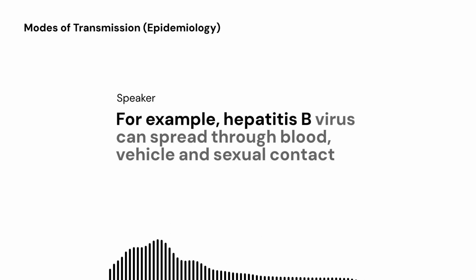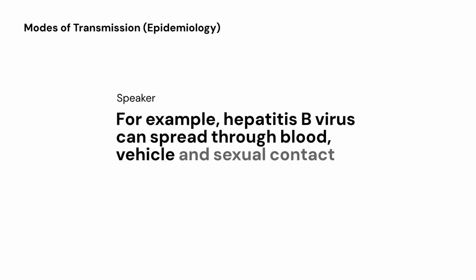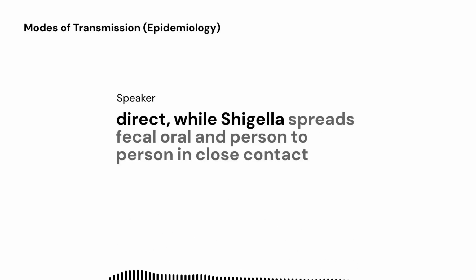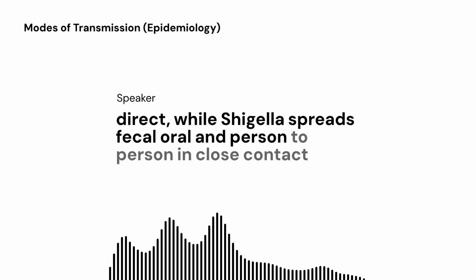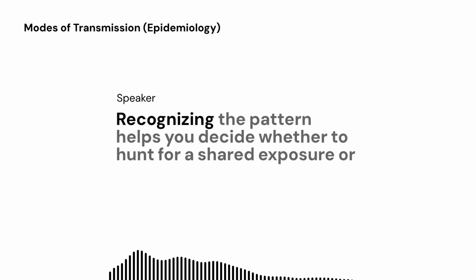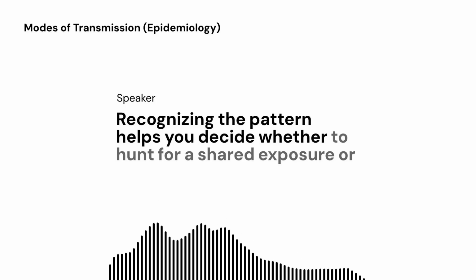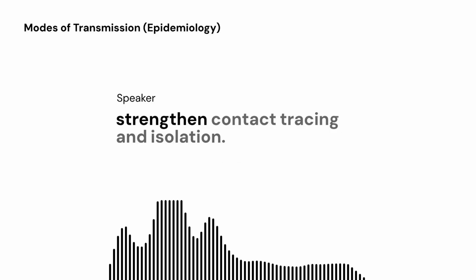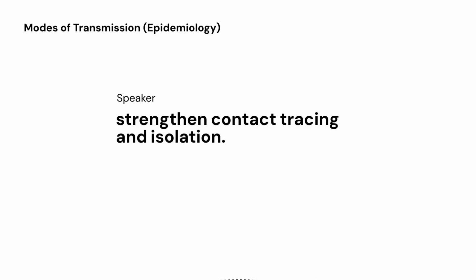For example, hepatitis B virus can spread through blood, vehicle, and sexual contact, direct, while Shigella spreads fecal-orally and person-to-person in close contact settings. Recognizing the pattern helps you decide whether to hunt for a shared exposure or strengthen contact tracing and isolation. Case Vignette 2.